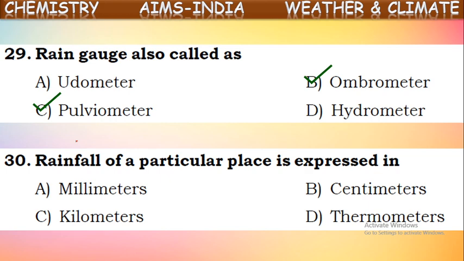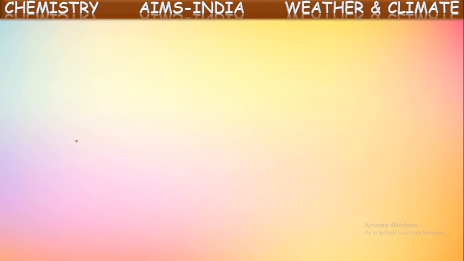So rainfall is measured in millimeters or centimeters by using a rain gauge. Here centimeters and millimeters are the units for gauging rainfall, not kilometers or thermometers. Only millimeters or centimeters. We know 1 centimeter is equal to 10 millimeters. Okay, next one.